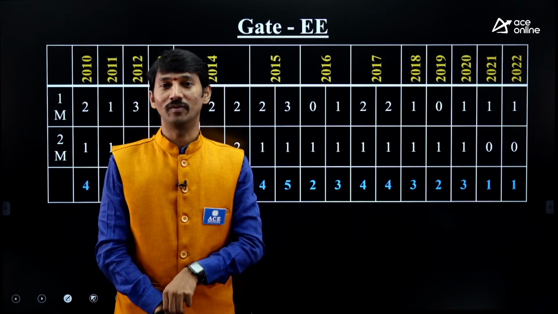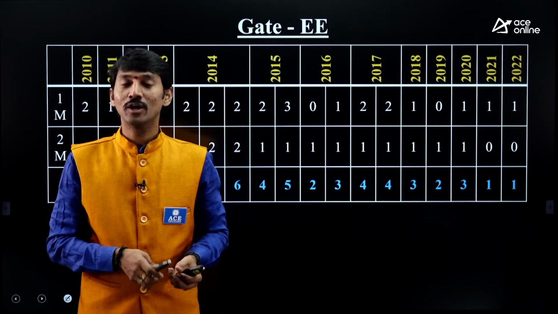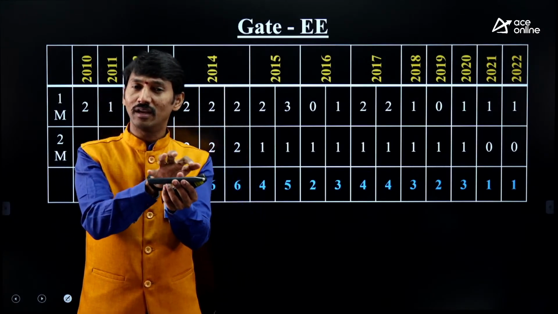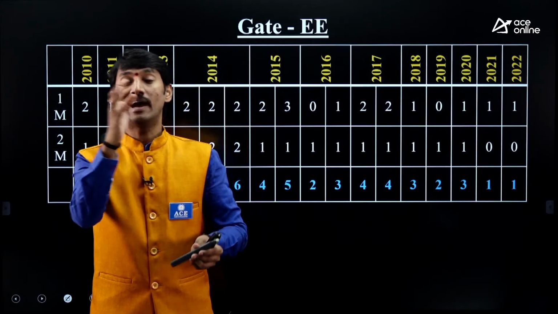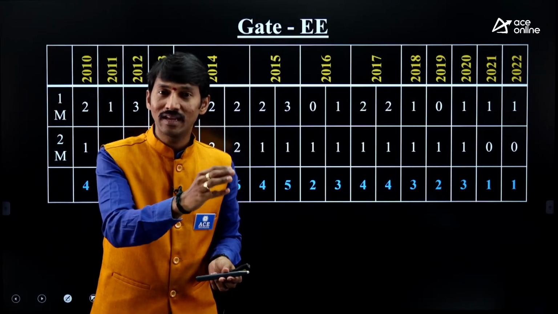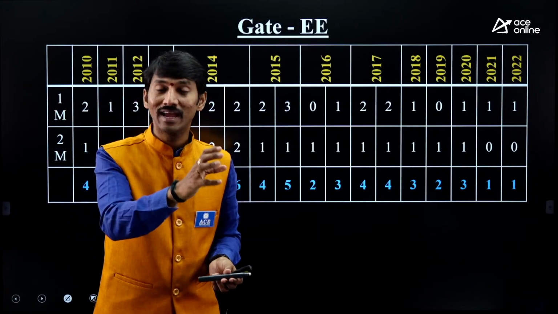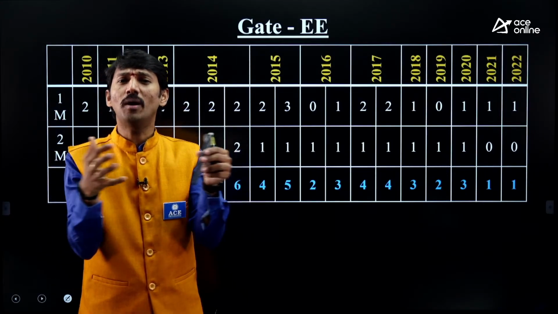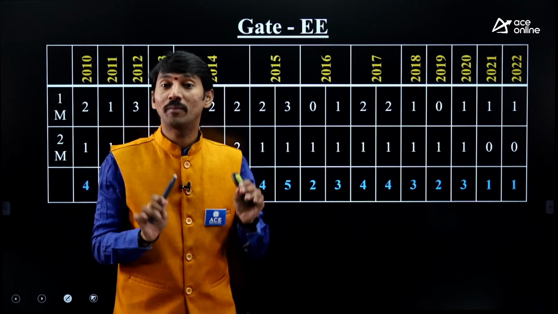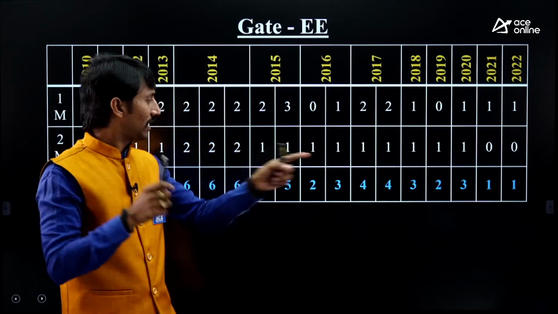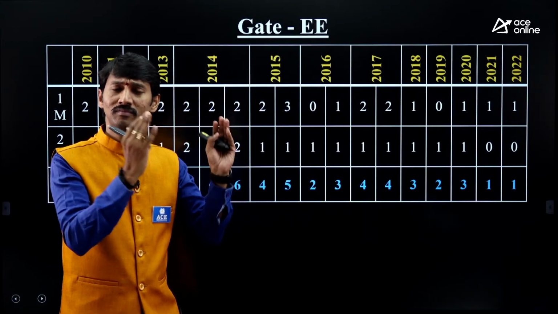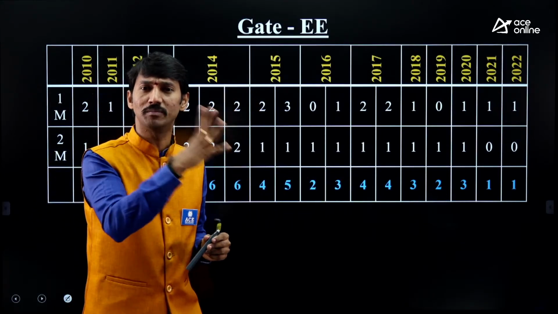But there will be a few questions that are combinations of electrical measurements, or we can say measurements and analog electronics, measurements and network theory, measurements and digital electronics, measurements and transducers. Like that, combination questions are also there. I am not taking those questions' credit into this account. So these are purely measurement questions.